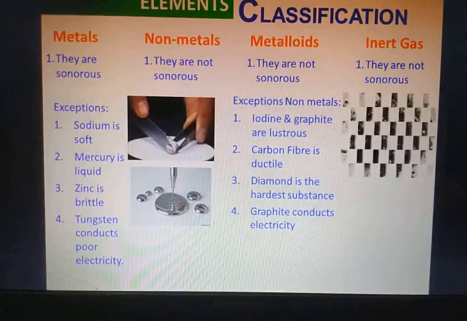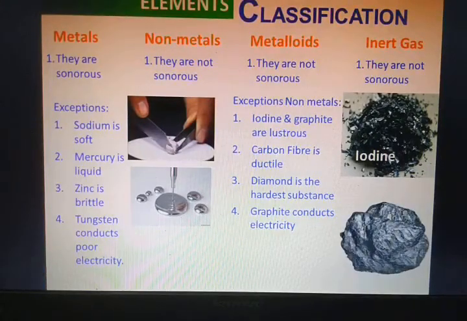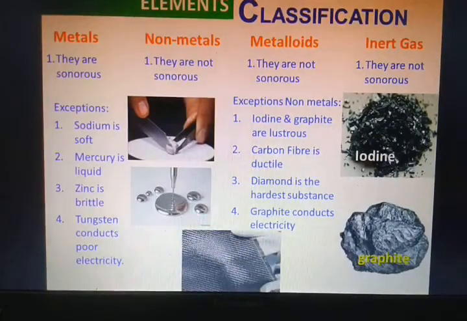So iodine, you can see over here, these are iodine crystals, and the solid has a shiny surface. So it has luster. Next is graphite. With this one, you can also see that the surface of graphite is a bit shiny. The next is carbon fiber.